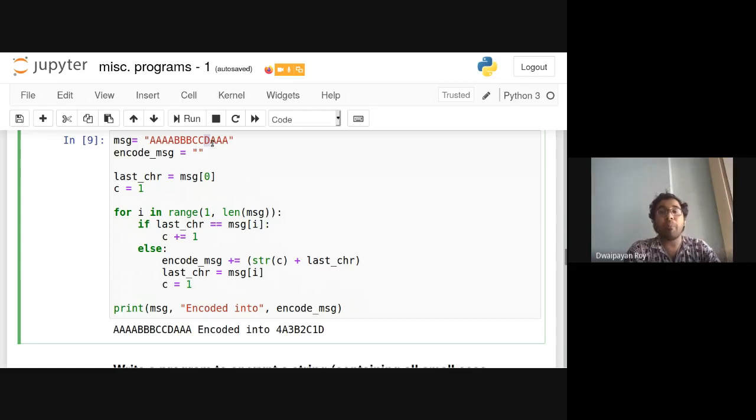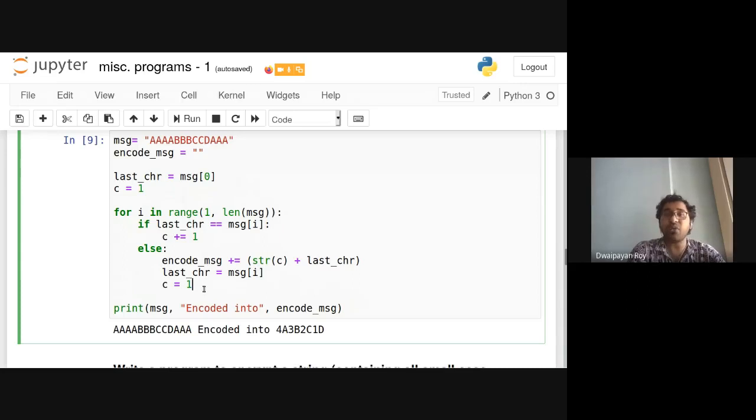But after that, we have encountered 3 new characters, and each of them is considered in the last char, and the corresponding count has been incremented.